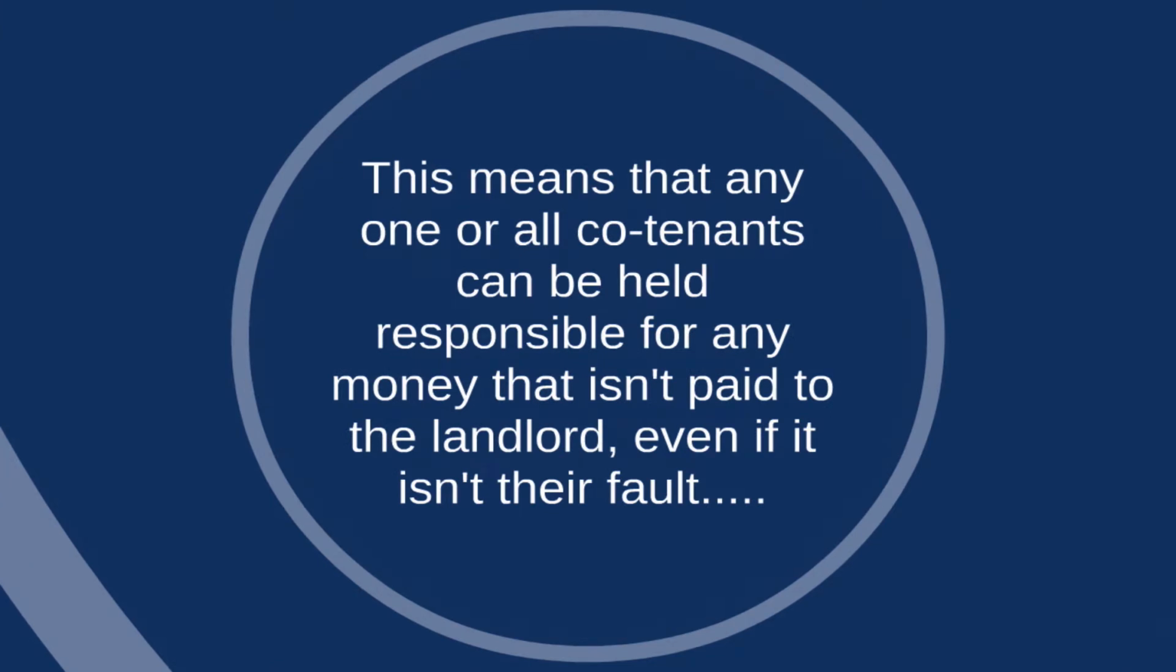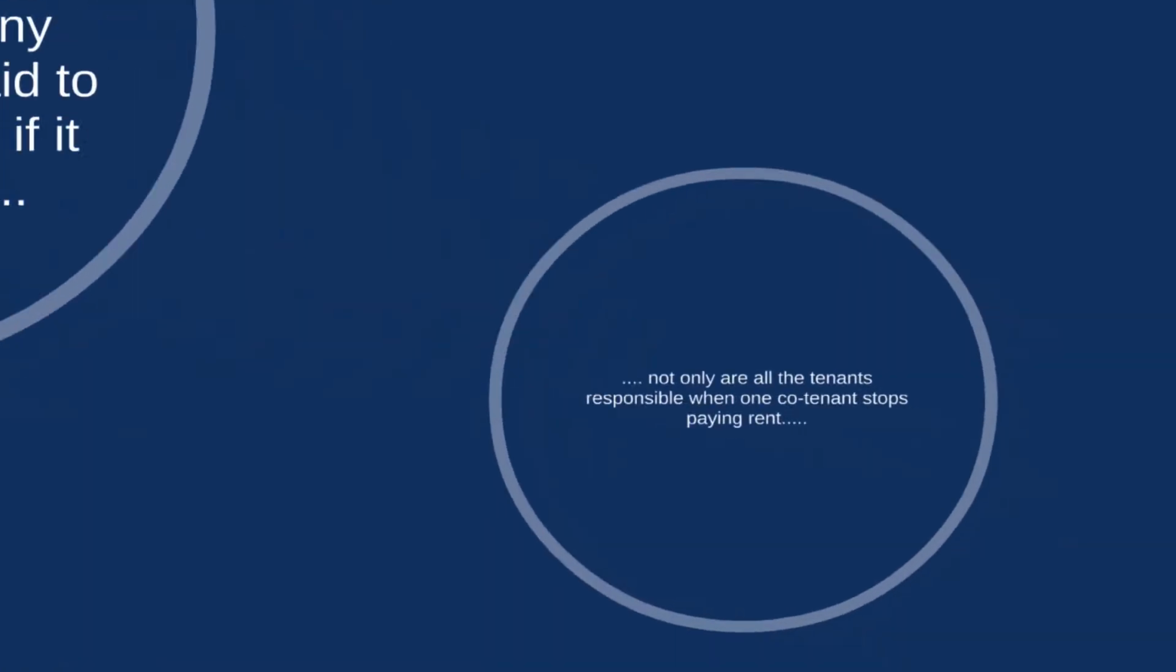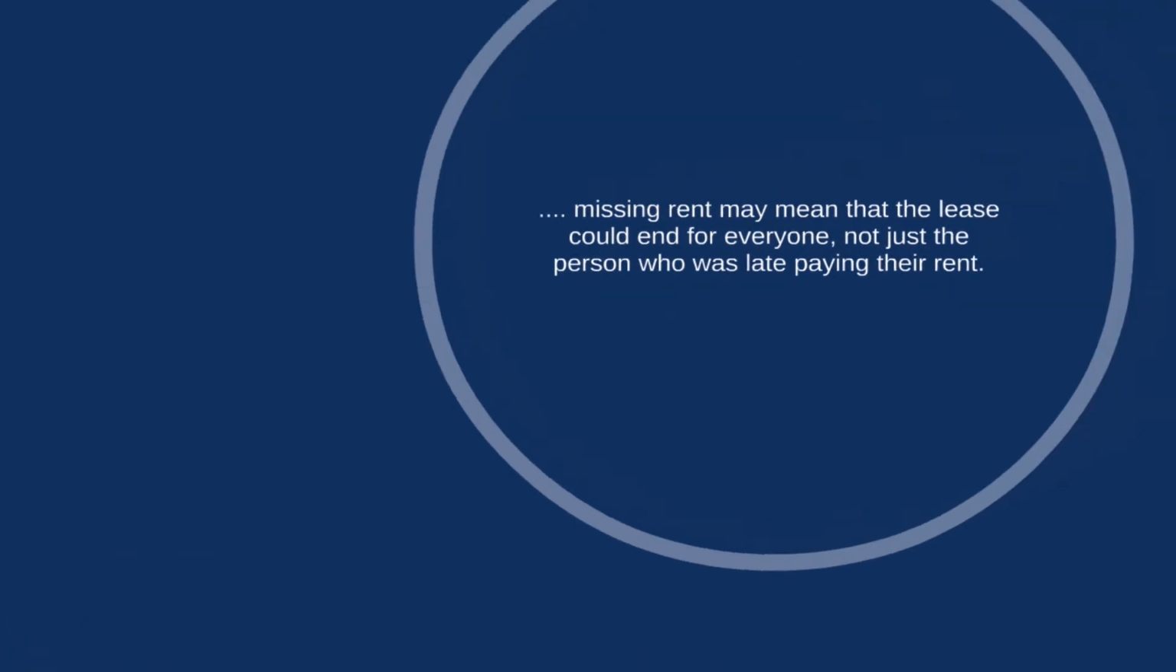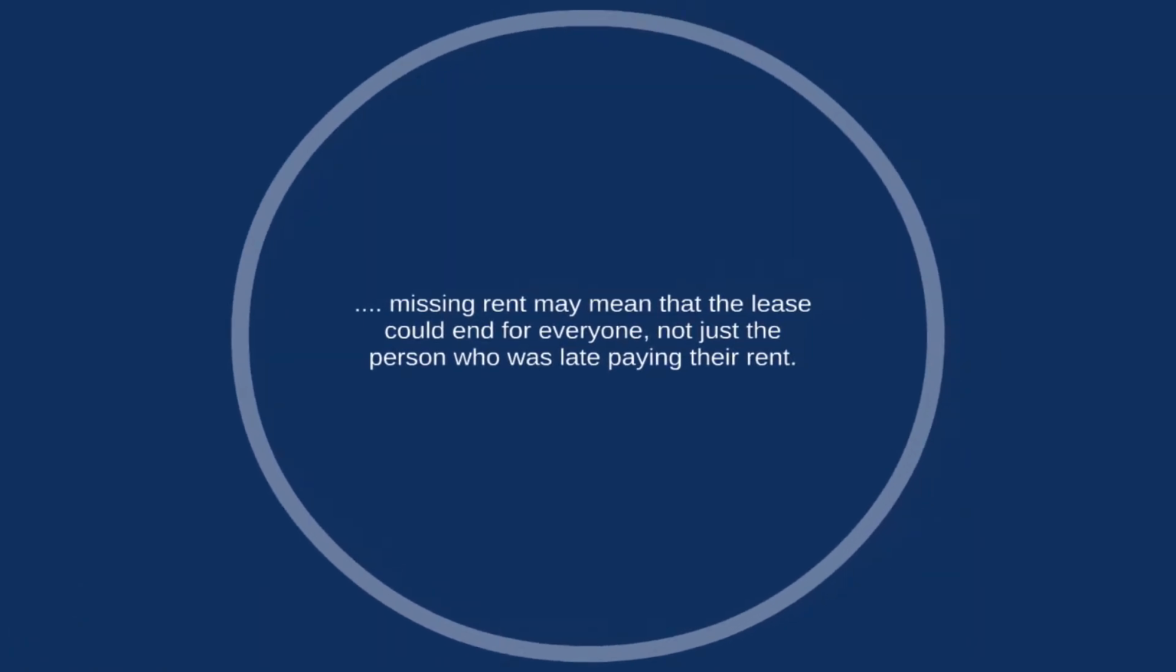This means that all the co-tenants promise to pay all of the rent and for any damage, even if they didn't cause the damage or it's not their rent that's unpaid. Not only are co-tenants responsible to pay for other tenants' unpaid rent, but the unpaid rent also means everyone's lease is at risk, because if there's unpaid rent, the landlord can end the lease, even for those tenants that have paid their rent on time.